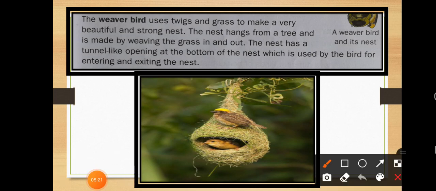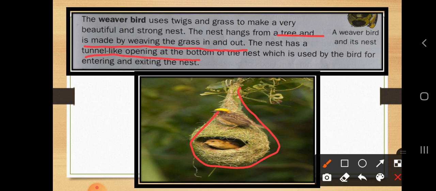The nest hangs from a tree and is made by weaving the grass in and out. So you can see here what a beautiful nest they have prepared. The grass nest has a tunnel-like opening at the bottom.